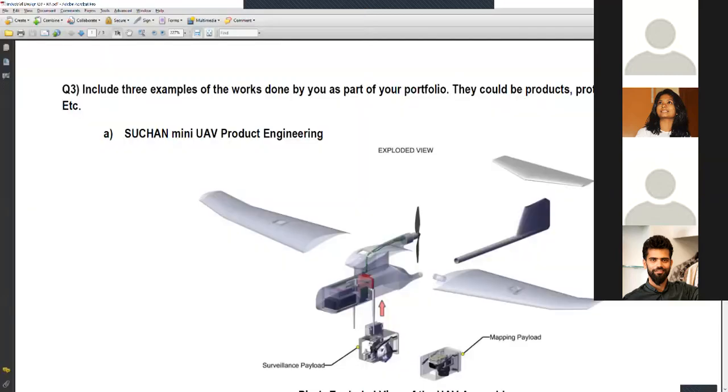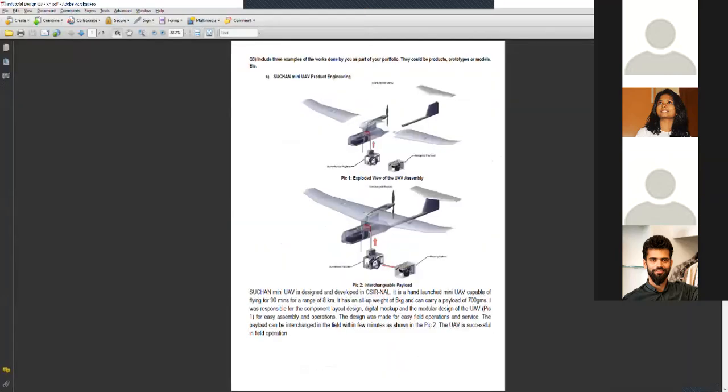So this is a little bit of the work that I have done. One is on one vehicle. This is what I do at office, make UAVs. I did the complete aerodynamic design, as well as the CAD modeling, the final digital mock-up of the vehicle.